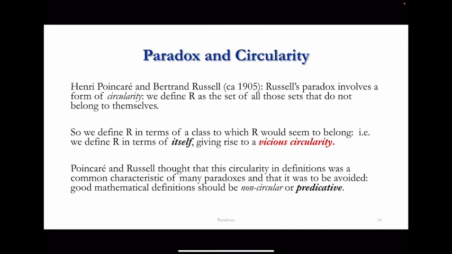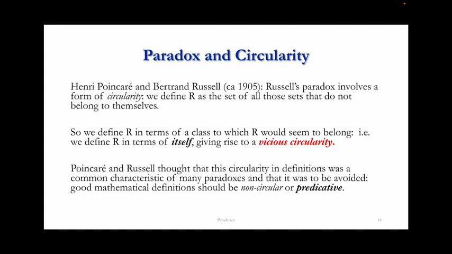So let's conclude this video today with a couple of thoughts about what the paradox taught us. Indeed, Henri Poincaré is one of the main authors I will discuss in the next video. And we already saw Bertrand Russell.